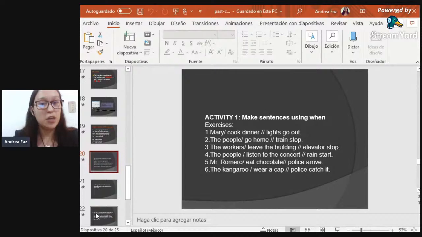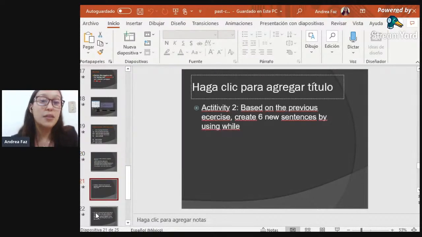Then, activity number 2. In this activity, we're going to be based on the previous exercise, creating 6 new sentences, but in this case, we're not going to use the word when. We're going to be using the word while. Remember that the word while was used for 2 actions that happen at the same moment in a past period of time. So I will give you an example.